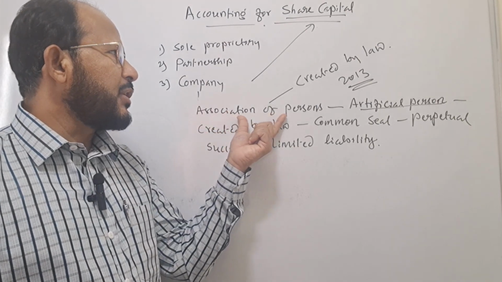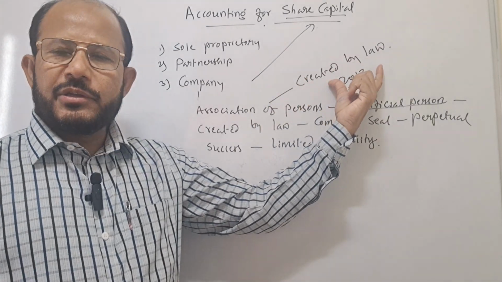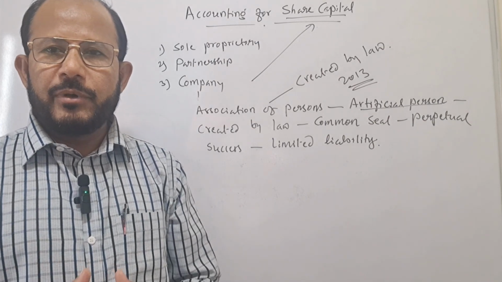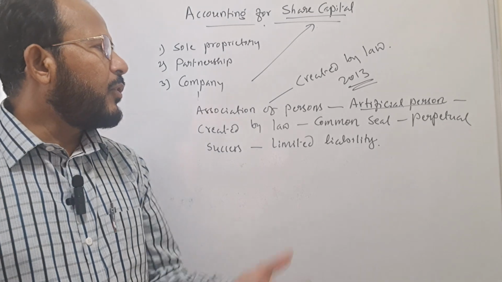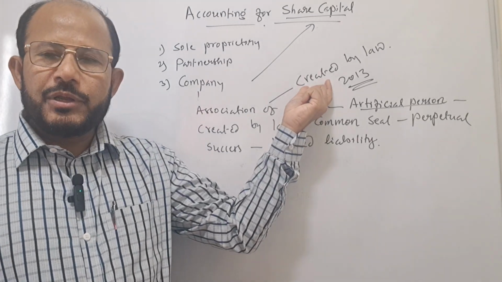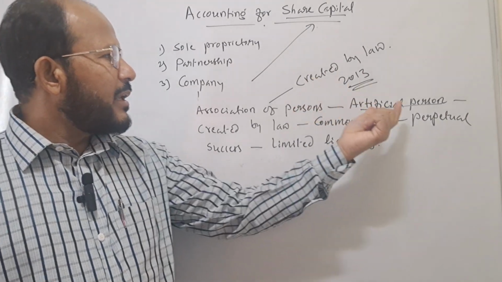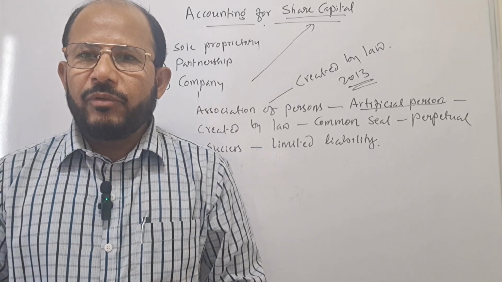What is the meaning of company here? A company is an association of persons created by law as per the rules and regulations mentioned in the Companies Act of 2013. A company is required to get its name registered. Therefore, only after registration or incorporation, a company comes into existence. Next, this company is called an artificial person. What is the meaning of artificial person?